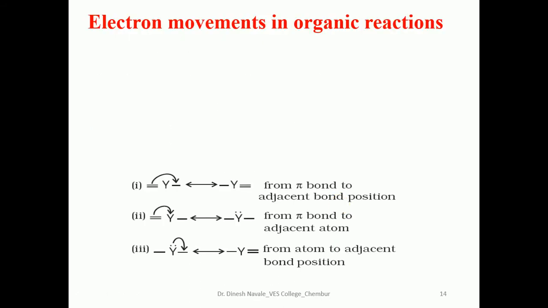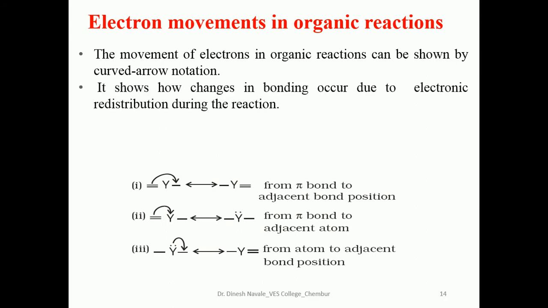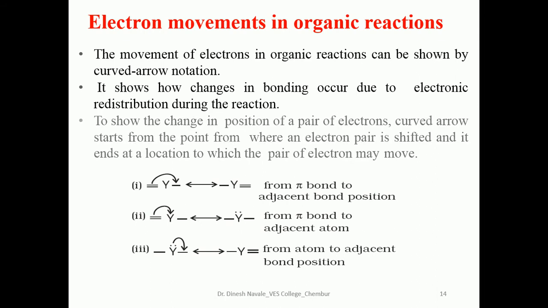So these are also the electron movements in organic reactions. We are going to see them one by one. The movement of electrons in an organic reaction can be shown by curved arrow notation. It shows how electrons are transferred from one reactant to the other, or what changes happen in bond formation or bond breaking.